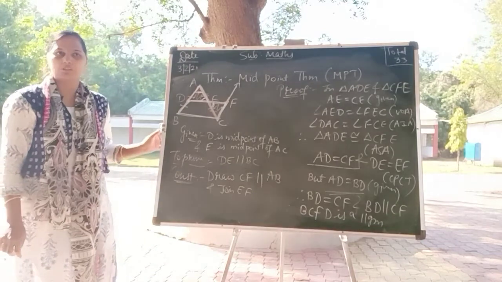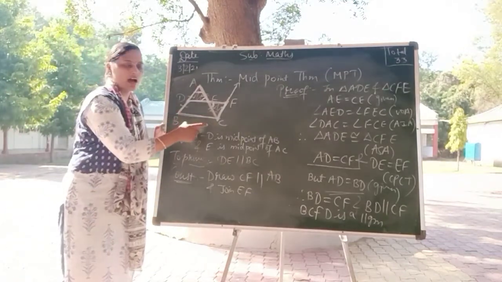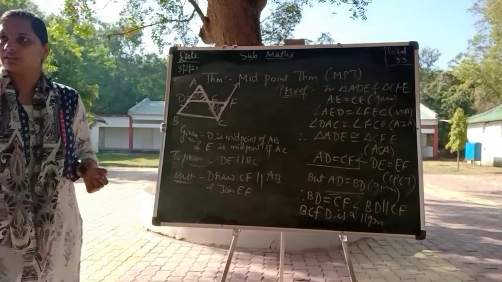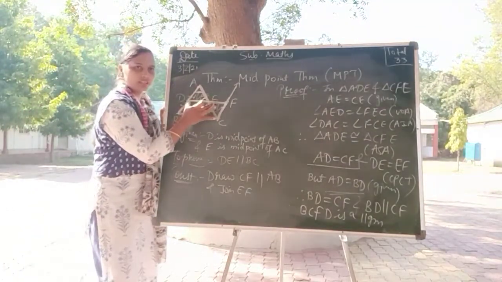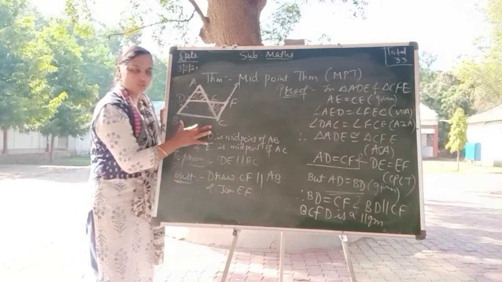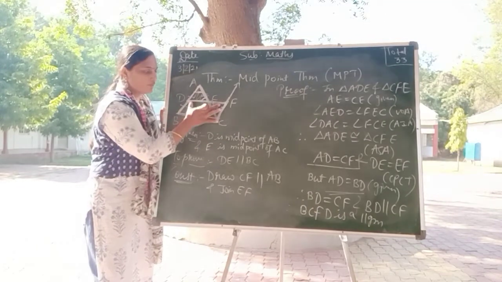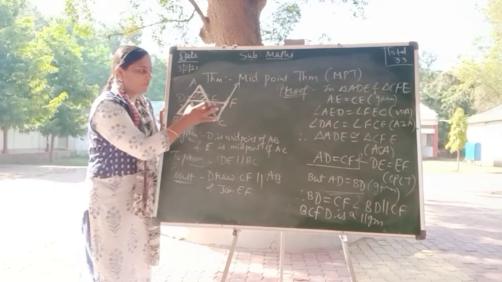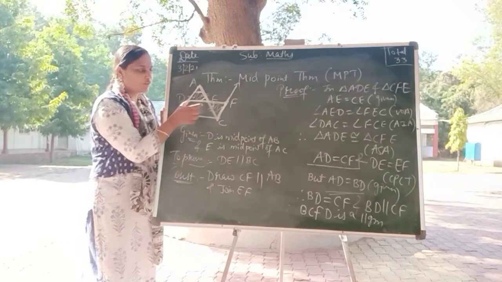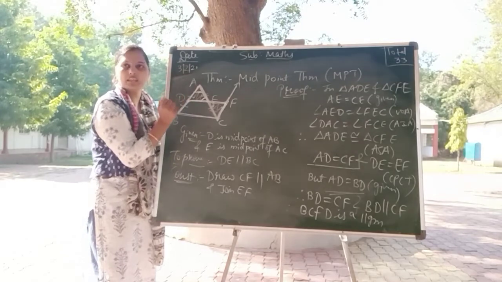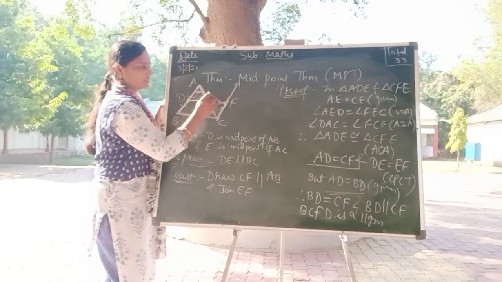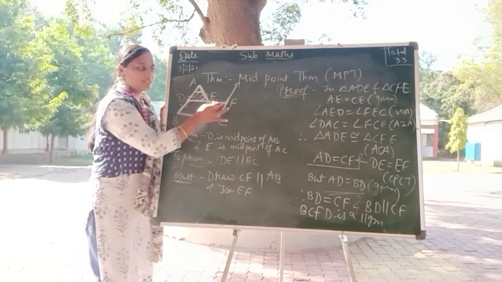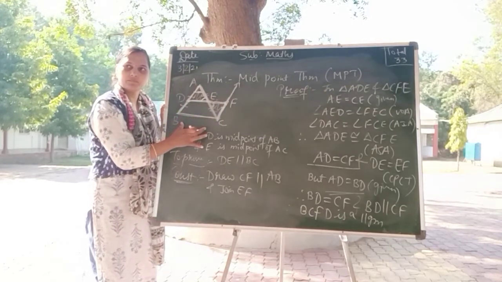DE is parallel to BC and DE is half of BC. Now listen, another pair will be parallel: DF is parallel to BC. DF equals BC also. DF is double of DE. DF equals BC, so DE plus EF equals BC.